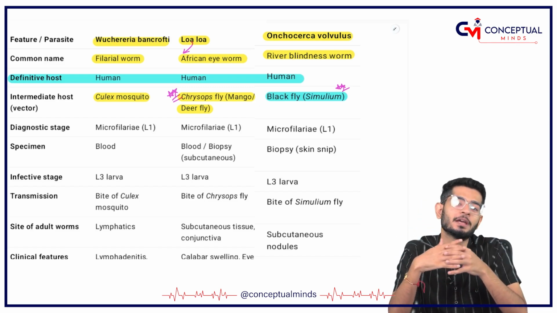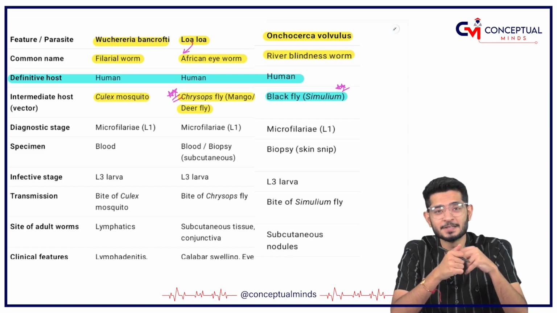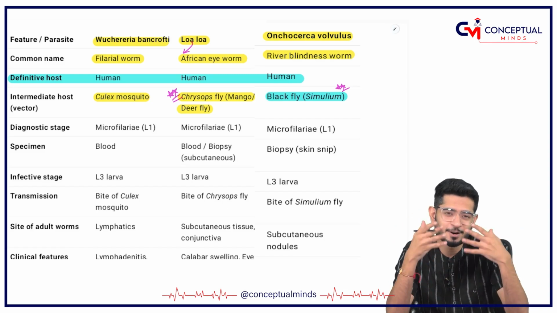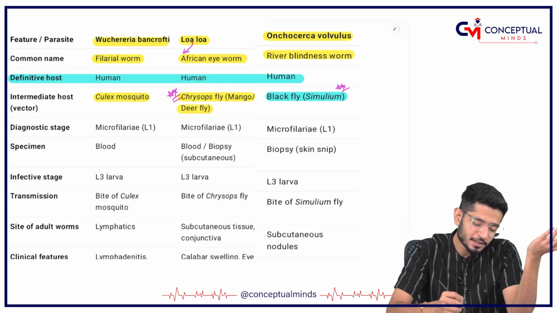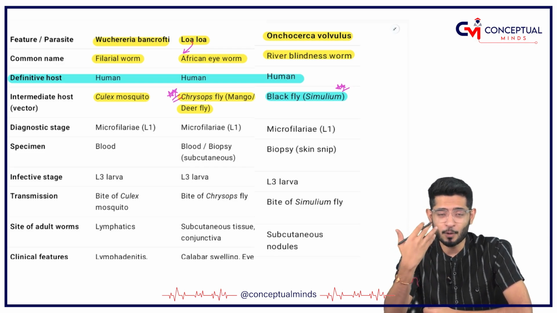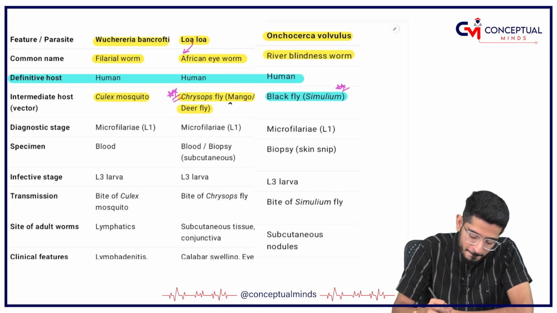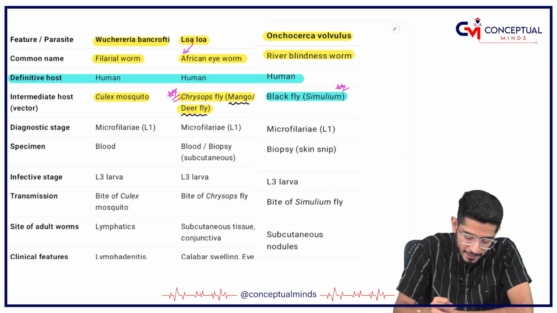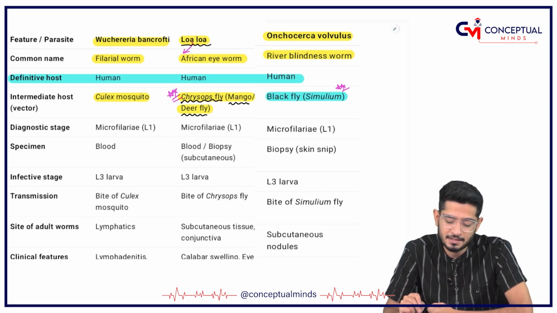Loa loa means take it, and what I want to take is the mango. So remember, mango fly, deer fly, Chrysops fly, Loa loa, everything is connected.